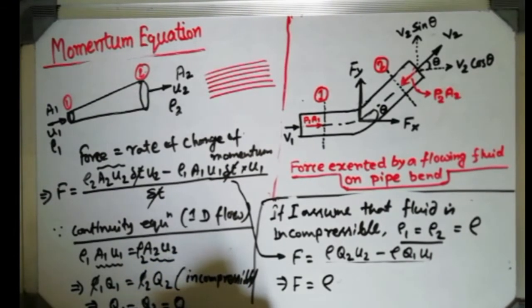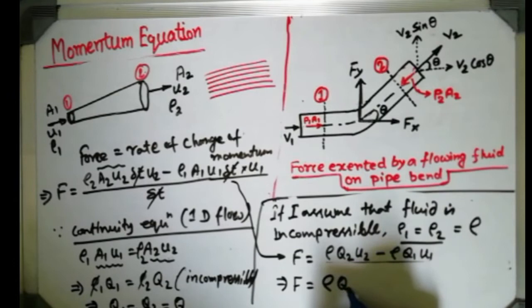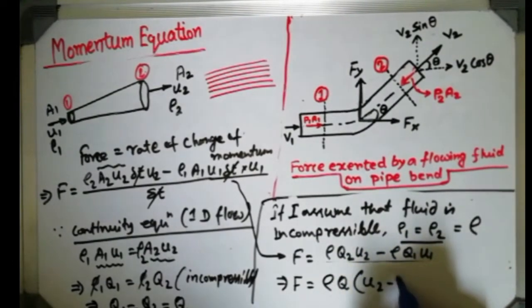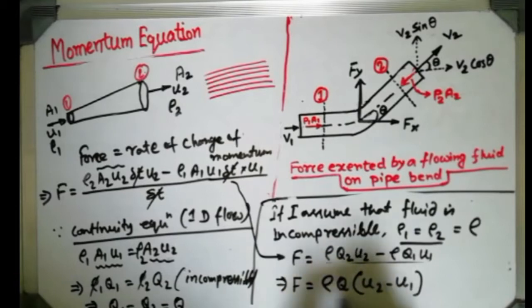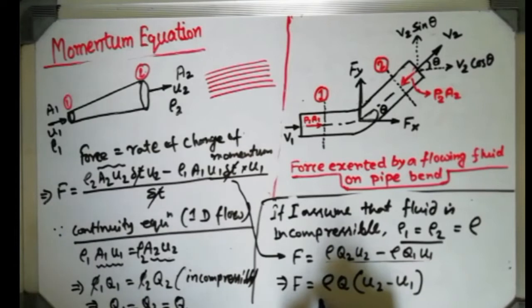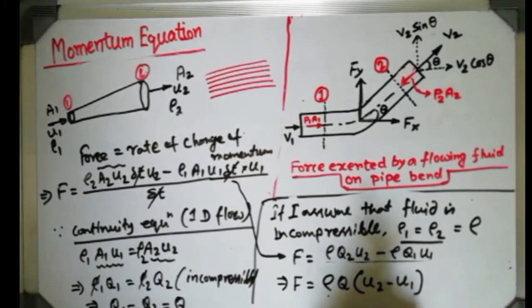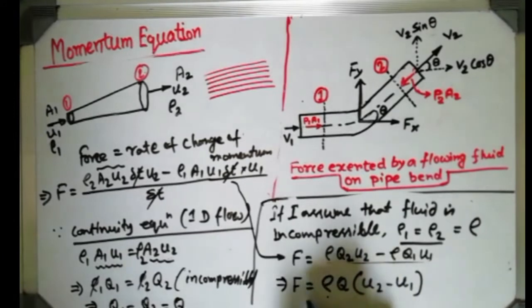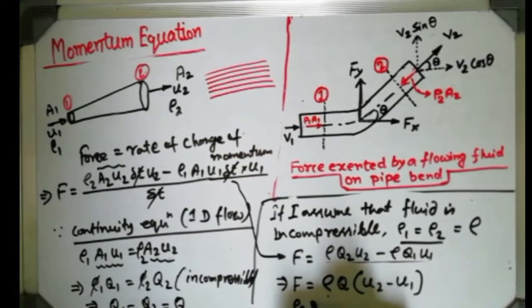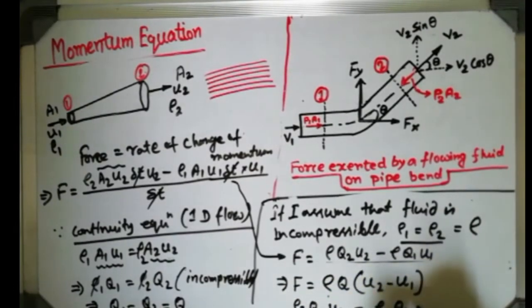I am expressing it by Q. So if I replace Q1 and Q2 by Q, then the simplified version of the momentum equation will be this one: F equals rho Q within parenthesis U2 minus U1. Mind it, here I am considering the fluid to be incompressible. If we do not consider it incompressible, then this equation will be rho 2 Q2 U2 minus rho 1 Q1 U1. This is valid.